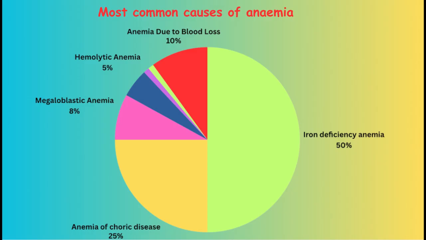If the patient is in a cold condition, you search for the cause after stabilizing the patient. You should consider what the cause of the anemia is here. Generally, what are the most common causes of anemia? Iron deficiency anemia is about 15%, anemia of chronic disease about 20%, anemia due to blood loss about 10%, megaloblastic anemia about 10%, and hemolytic anemia 5%.